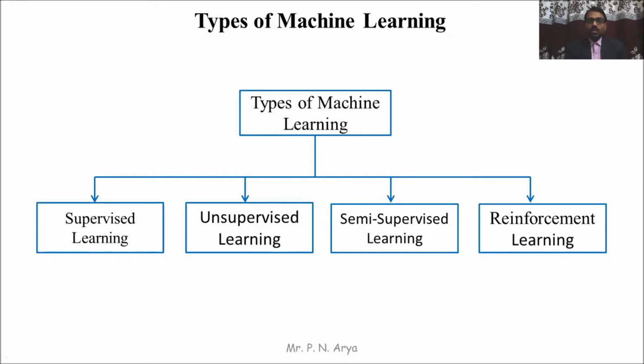Before understanding the types of machine learning, we have clearly learned about labeled data, unlabeled data, training data and testing data, because all these terms will be used in the types of machine learning. The types of machine learning are supervised learning, unsupervised learning, semi-supervised learning, and reinforcement learning.